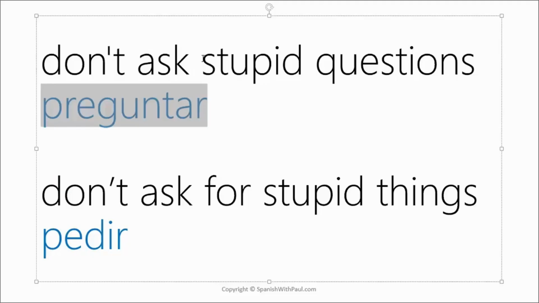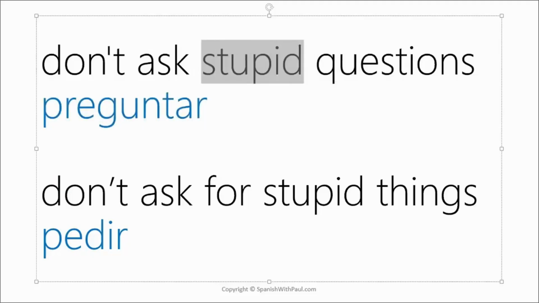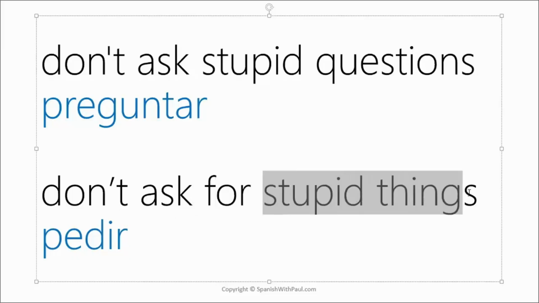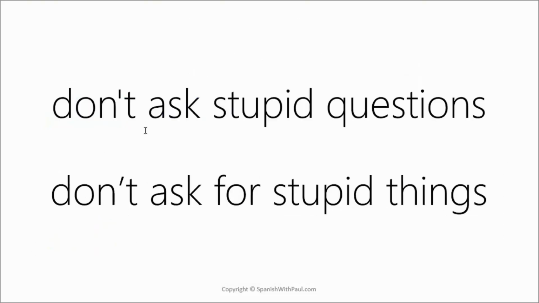We're asking about information, but our questions are, according to this person anyway, stupid. Whereas in this one, don't ask for stupid things. Here we are requesting, or it's implying that we are requesting stupid things. So here we have pedir. Again, you can see just how delicate the differences can be.